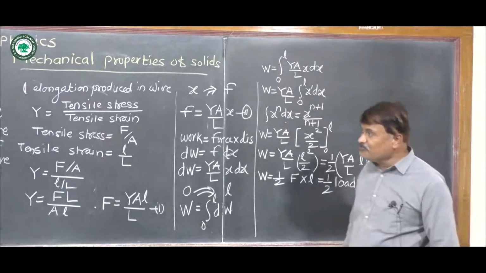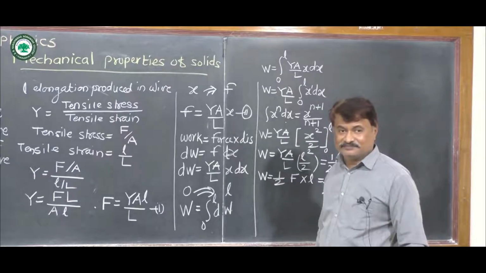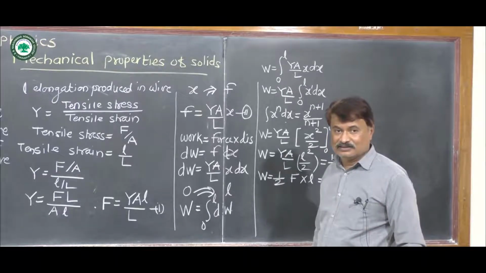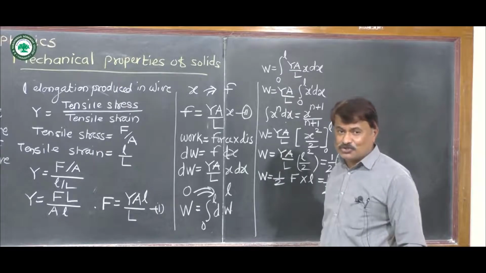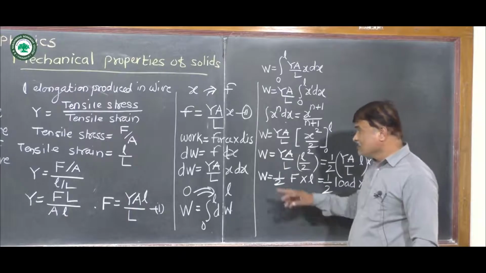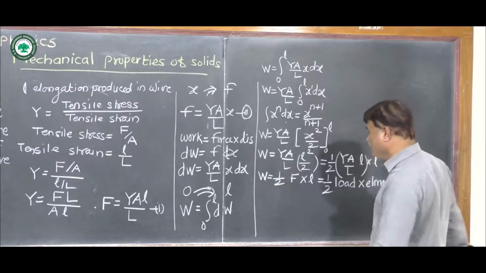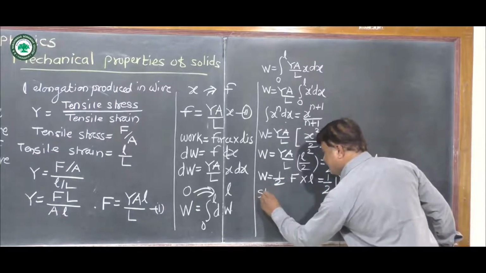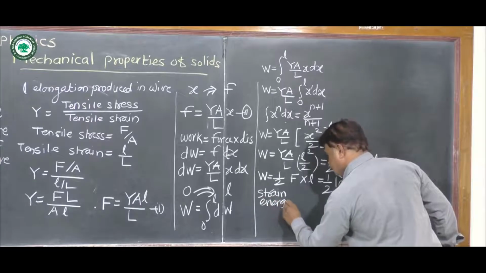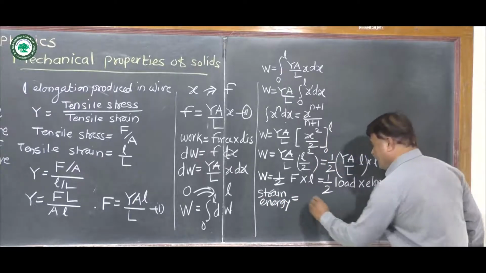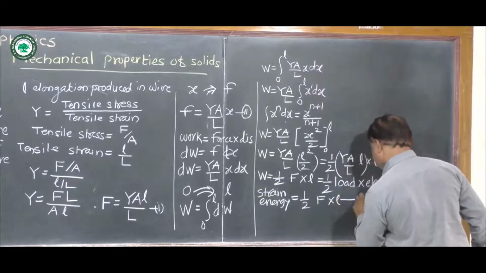According to the definition, strain energy is the elastic potential energy due to the elongation produced in the wire by the applied force, and this strain energy is the work done. Therefore we get the formula for strain energy, which is also equal to half into F into l. This is equation 4.